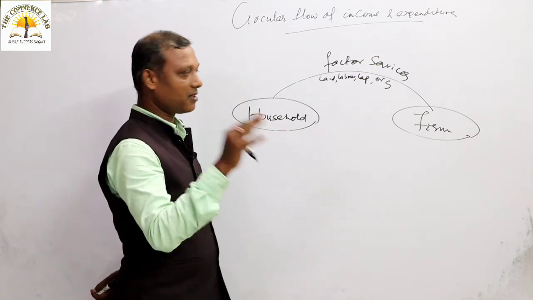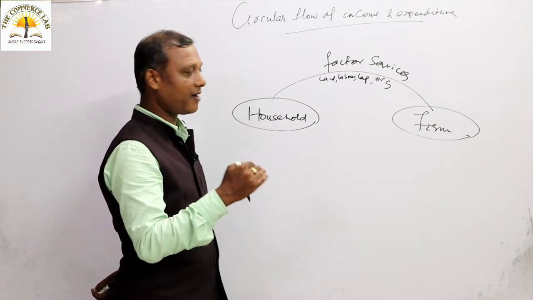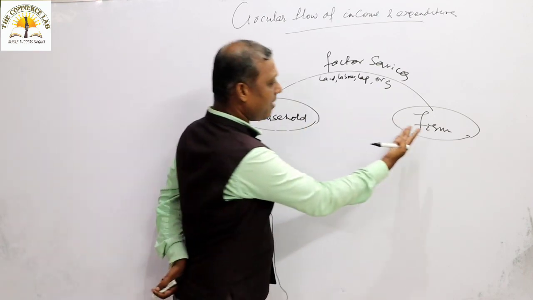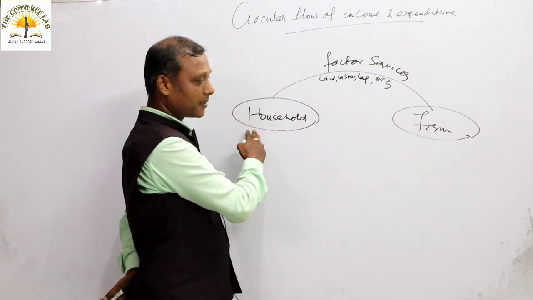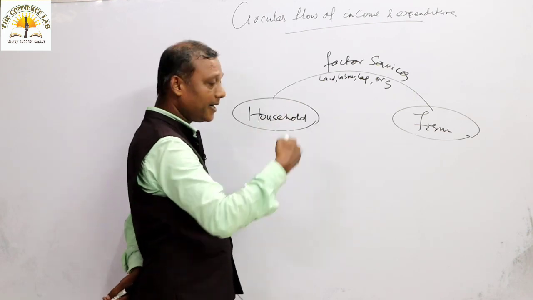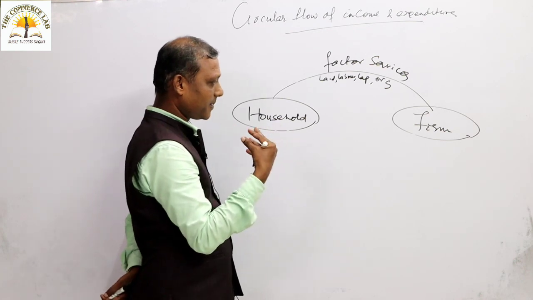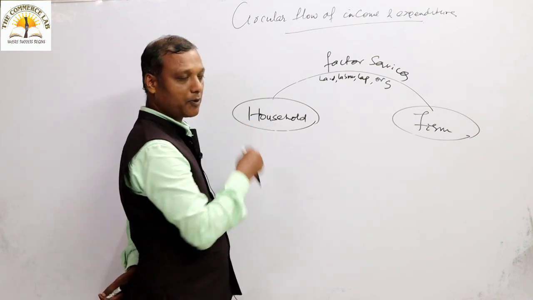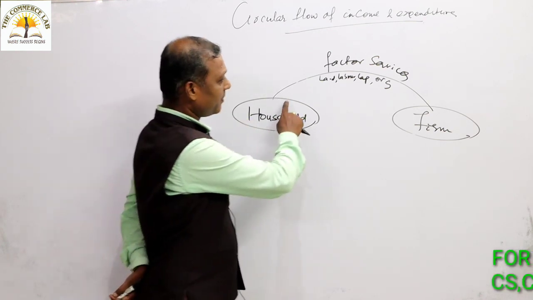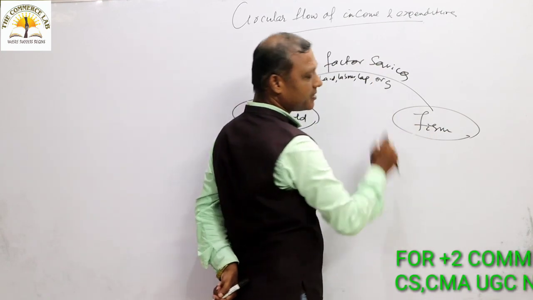So to carry out the production process smoothly, the farm sector depends on the household sector, and the household sector, as the starting point at the beginning of the circular flow, supplies factor services to the farm sector.